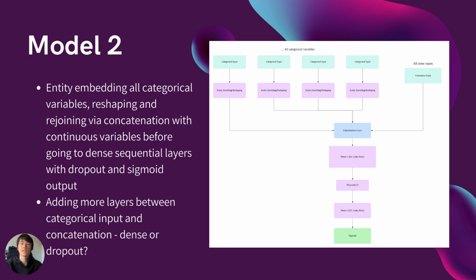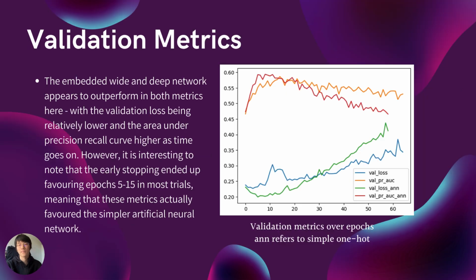The second architecture involved processing the categorical data and continuous data differently in a wide architecture before concatenating them back into sequential dense layers. The categorical data was entity embedded individually, reshaped, combined with the continuous data, and filtered through hidden layers, including dropout, to reduce overfitting.